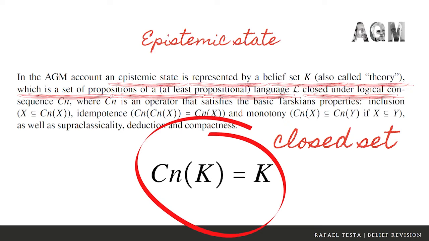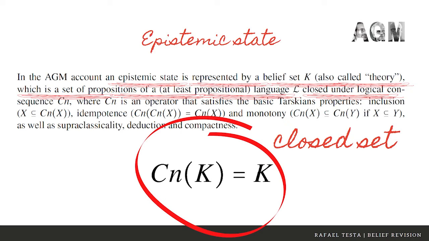In this model, the state of an agent is represented by a belief set kappa, also called a theory, which is a set of propositions of at least a propositional language, closed under logical consequence. That's why I can call it a theory.